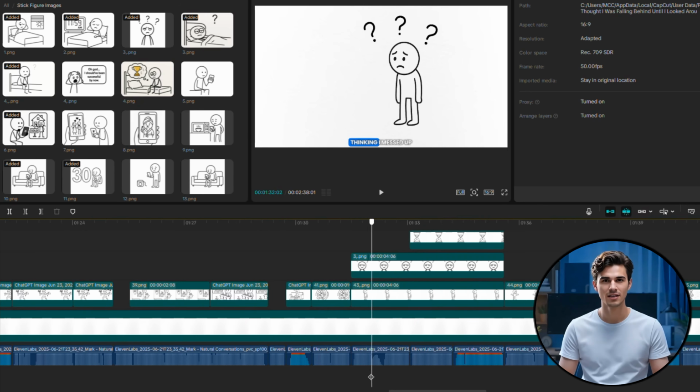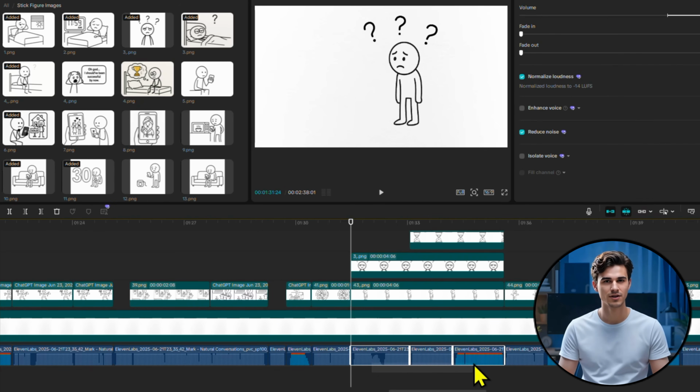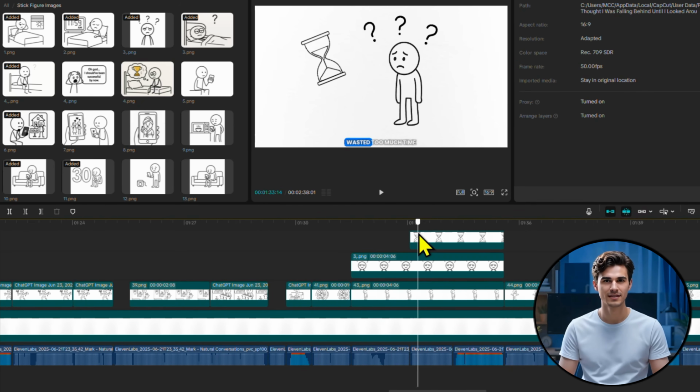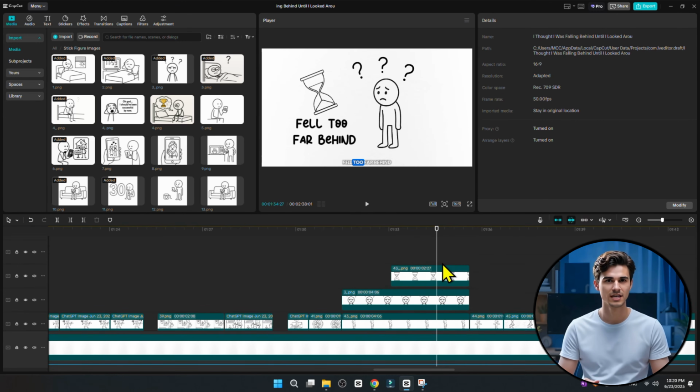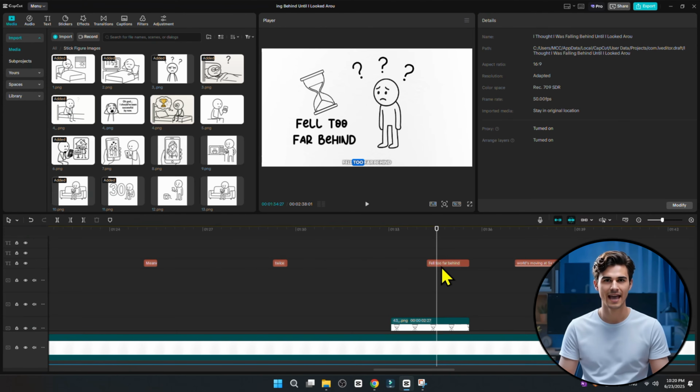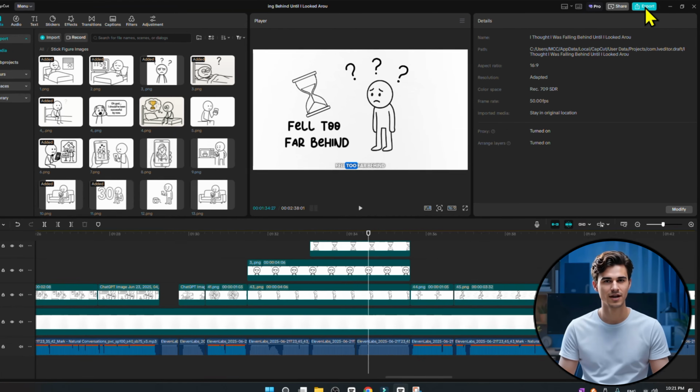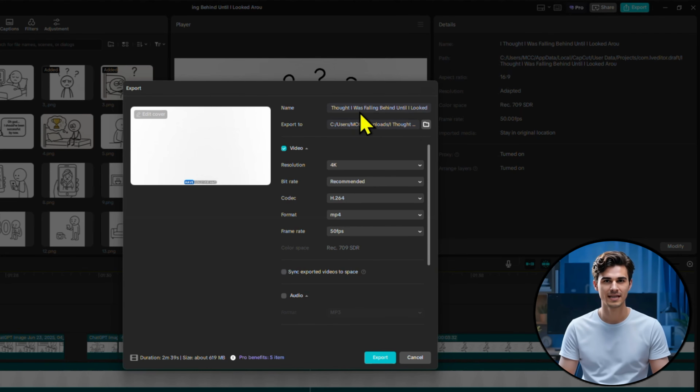If one scene has a lot of talking but not much going on visually, like this stick figure, I'll throw in some extra stuff like the time or a bit of text just to keep it from getting boring. I didn't add any transitions, background music, or sound effects on purpose. I just wanted this to feel like a real person talking to you, like a friend opening up about his life. Finally, I exported the video and added the title to it, selecting the 4K resolution for high quality.